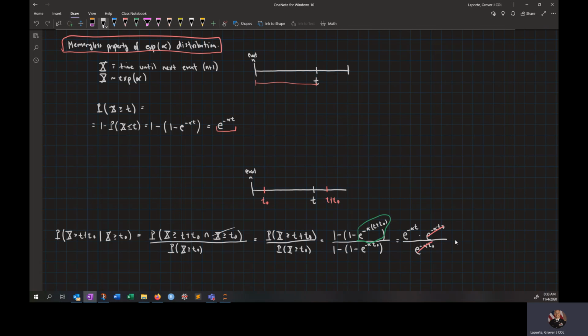The fortunate thing for us, because this is a memoryless property, is that we're left with e to the negative alpha t. It doesn't matter that we knew this new information; as long as the amount of time between t naught and t plus t naught remains the same, you still get the same probability. Just like flipping a coin gives you the same probability regardless of how many times it's occurred. So don't get caught in that. If you go to a casino and see that red occurs 10 times in a row, and think black must be coming up soon, you still have the same probability of it occurring, and that's where the casinos get a lot of gamblers, because they don't really understand the memoryless property.